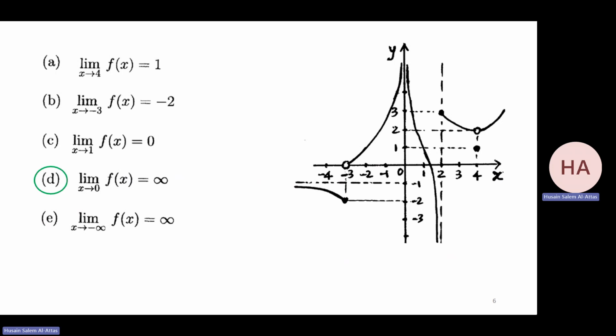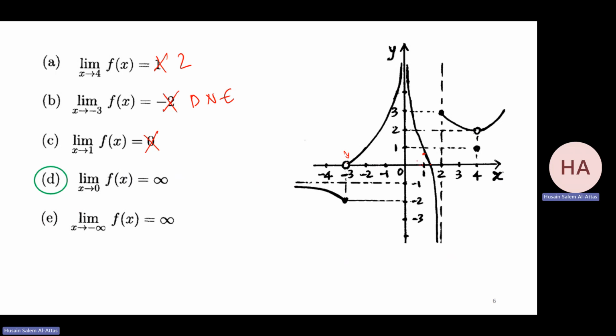This is just the statement. X goes to 4. It's not 1. It's 2. So this is 2. X goes to minus 3. Left is not equal to right, so this does not exist. So this is wrong. X goes to 1. 1 is not 0, 1 is a value there. So it's not 0. X goes to 0.